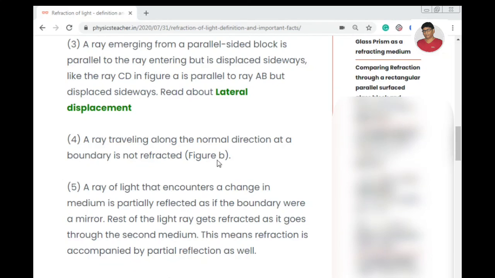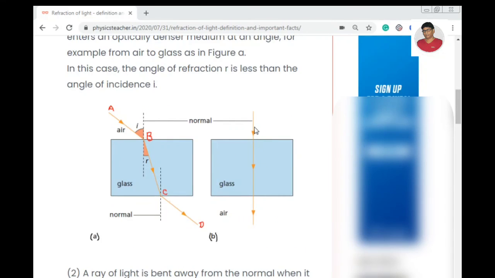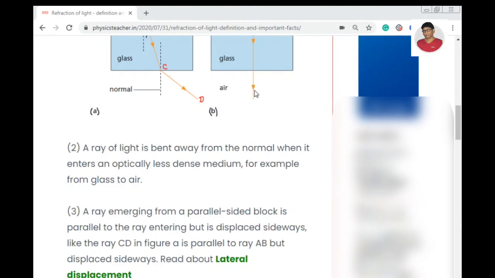And another case discussed in this post is when a ray of light is incident normally, that is, making 90 degrees with this separating surface, so it's just along the normal line. The incident ray is along the normal line, so the angle of incidence i is 0. In that case, there is no deviation of that ray of light. It is moving along the same line, no deviation. So the deviation angle here is 0.